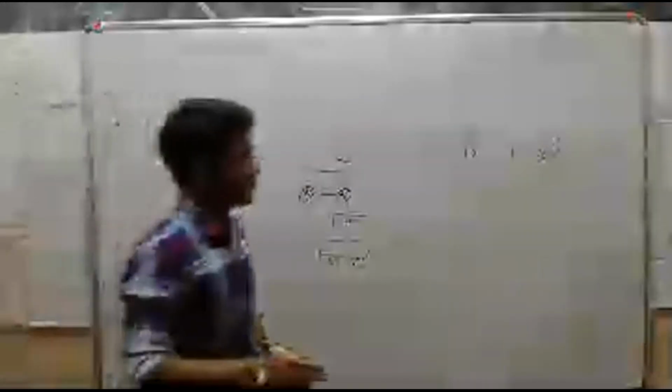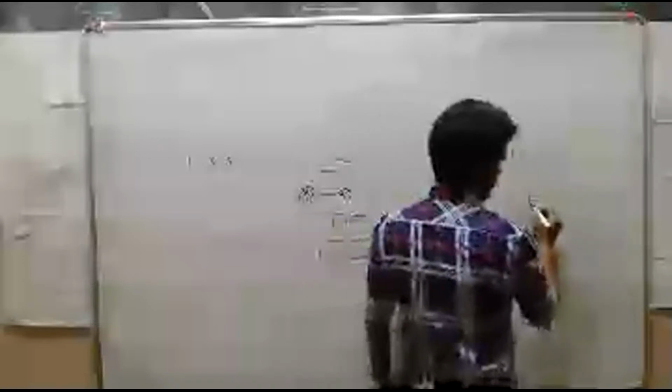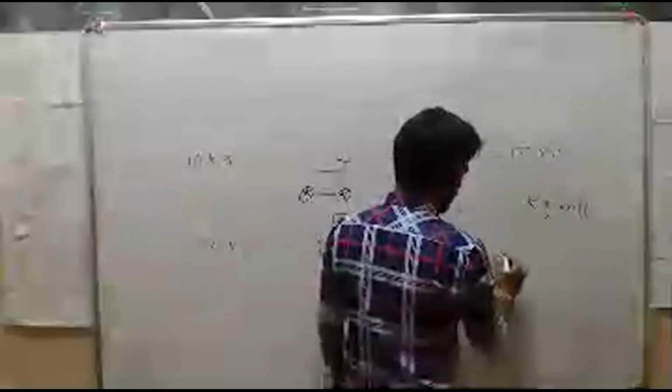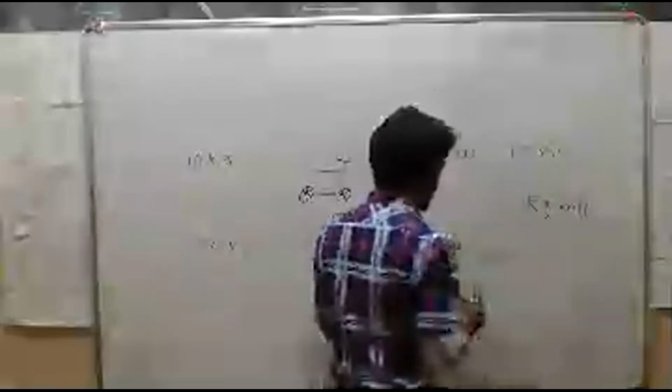Then what is the SI unit of momentum? Here, we measure mass in kg and we measure velocity in meter per second. The SI unit of momentum is kg meter per second. Kg meter per second is the SI unit of momentum.